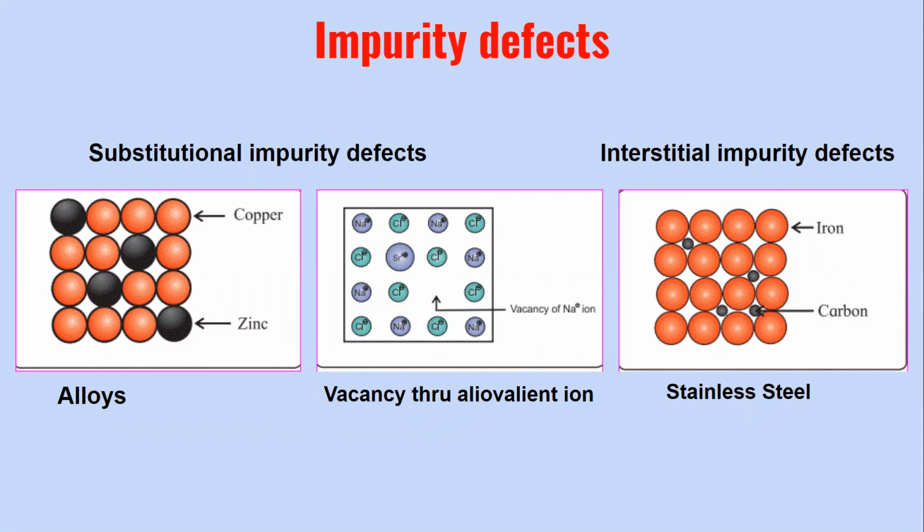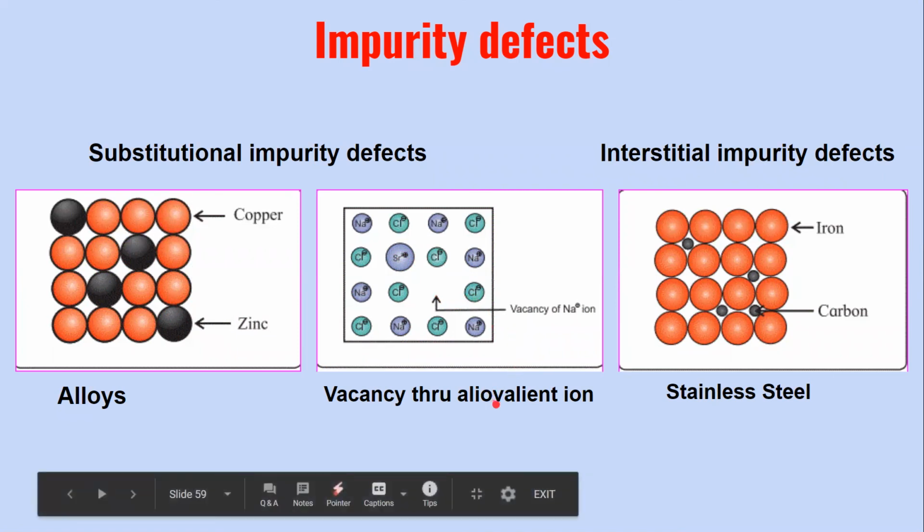So for every 2 sodium ions, 1 strontium ion will occupy the vacant space. Now what happens? The electrical neutrality is maintained, because for every 2 sodium ions, 1 strontium ion has occupied the site. But at the same time, 1 slot of the Na+ ion remains empty. So it gives rise to a vacancy here. So this is the second type of impurity defect, which arises due to vacancy generated by introduction of an aliovalent ion, that is, an ion having higher oxidation state than that of the host ion.